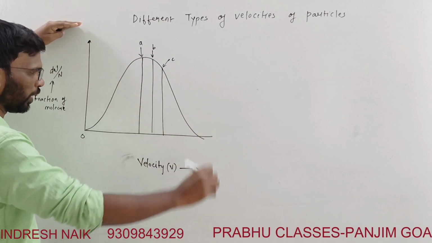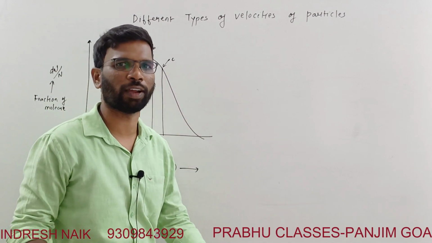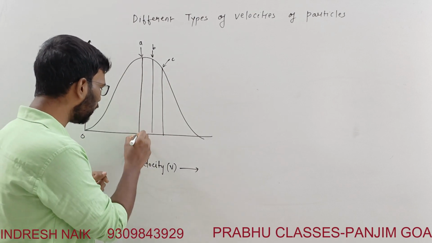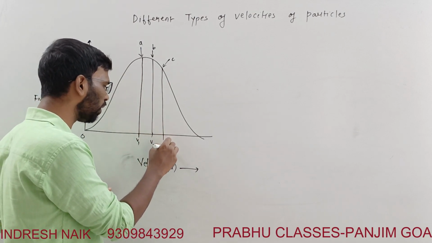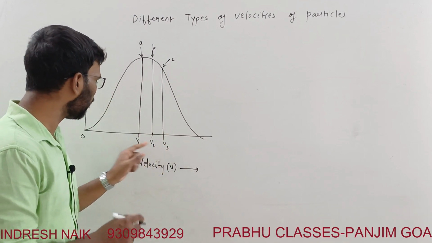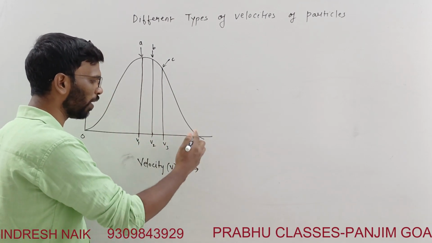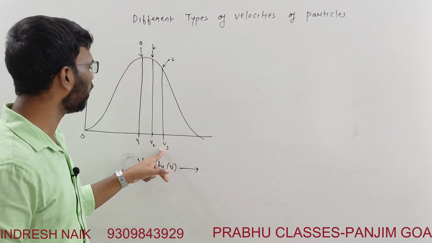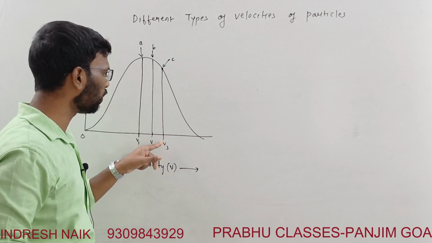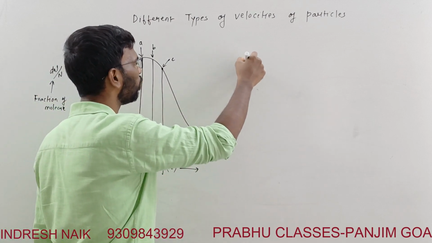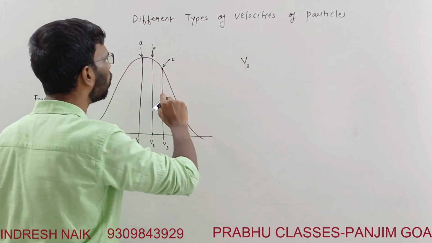And this is how the velocity is increasing. It's very easy to identify. Among these, V3 is higher, because in this direction the velocity is increasing.